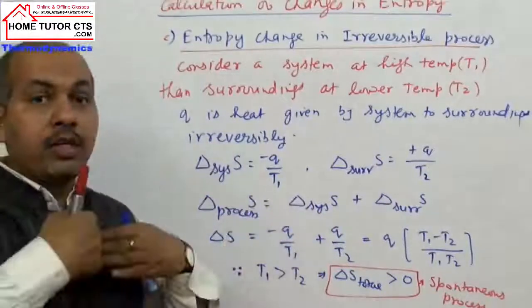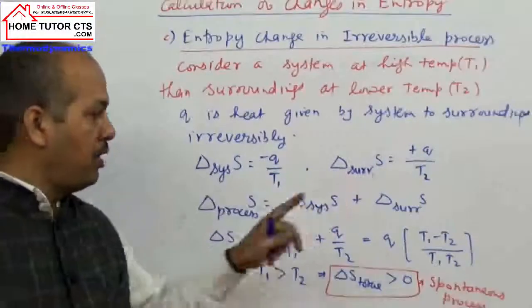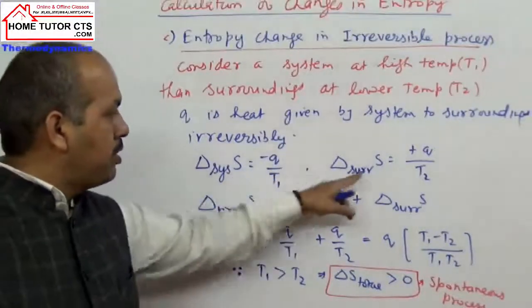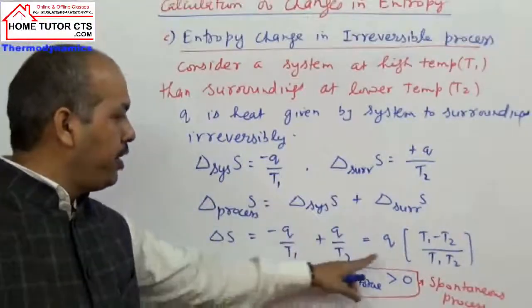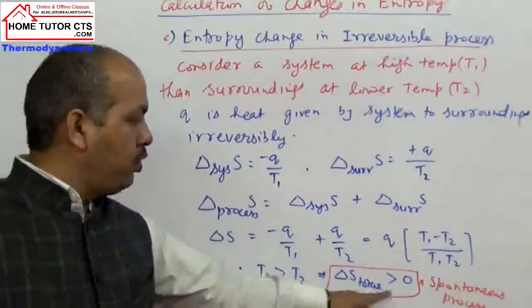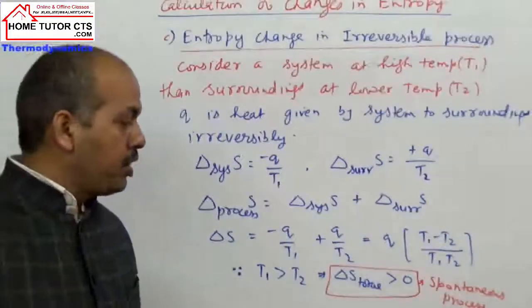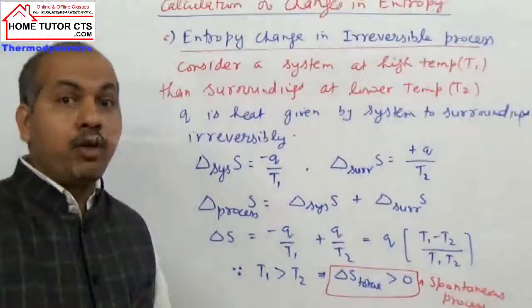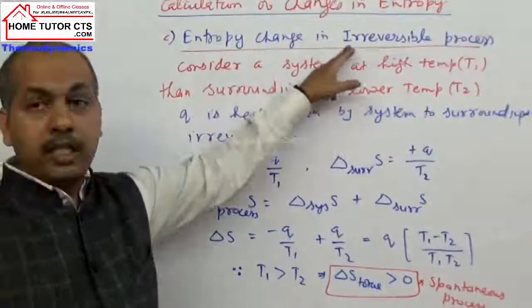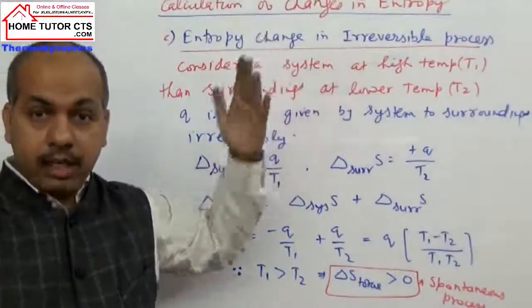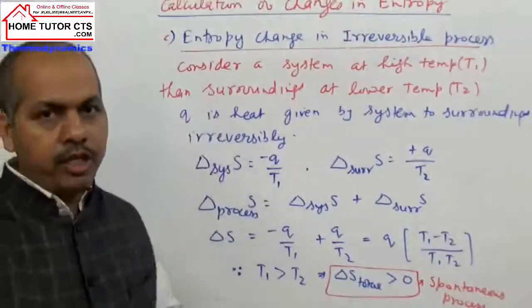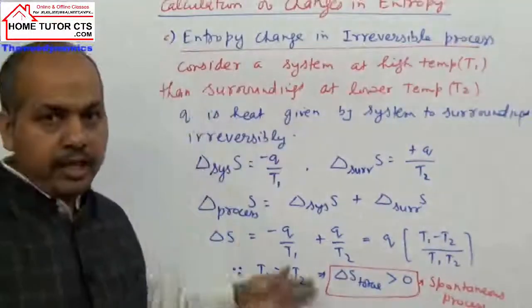So heat is given by system to surroundings. Delta S total is positive, indicating this process is spontaneous. See this point. When changes are irreversible, they are spontaneous. Let us take some more cases.